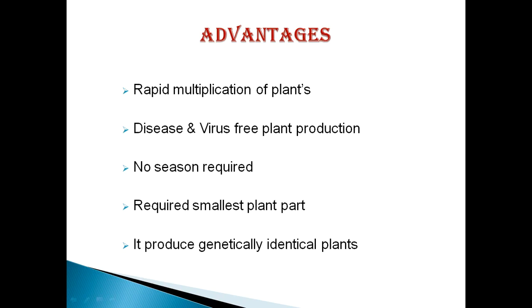Only the smallest plant part is required. So there is no need to take a large biomass for production of a number of plants. You can take a single cell or single tissue, and from that tissue you can multiply a number of plants at a time. It will produce genetically identical plants. This is the major advantage of micropropagation.